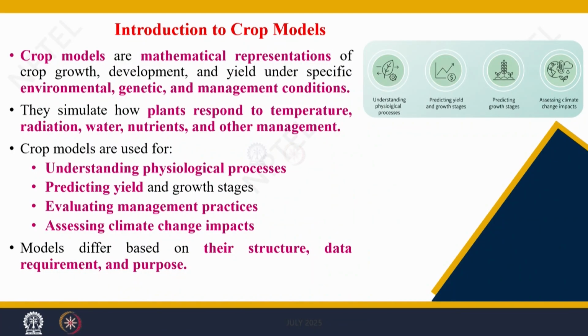So, this lecture is on crop modeling and simulations. We will discuss what crop modeling and simulation is, then the different types of models, the objectives of modeling, and crop system models. So, going through what crop modeling and simulation is, particularly crop models.